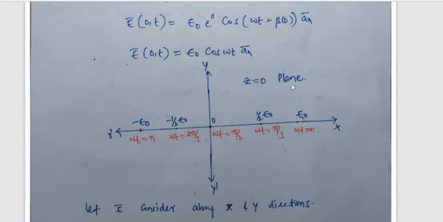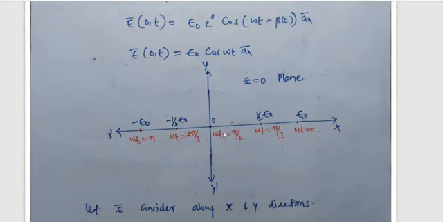So we are taking the z is equal to 0 plane. In the sense, z is equal to 0 means it is the xy plane. See, z is equal to 0 plane means what? Mathematically, you have to analyze the wave in terms of mathematical functions as well as antenna electromagnetic properties. Always you have to correlate both. So z is equal to 0 means it is coming to the xy plane.